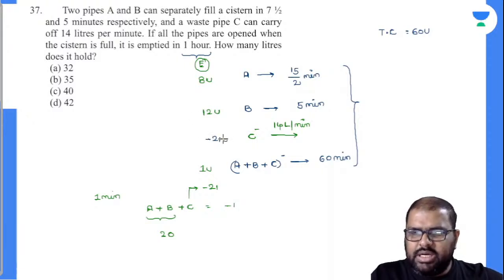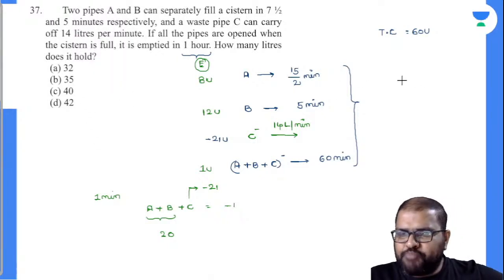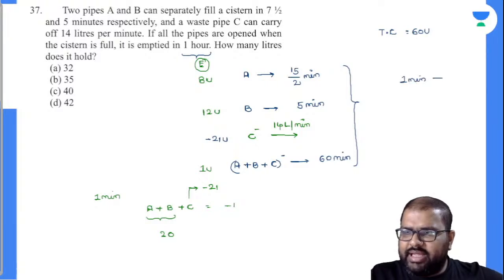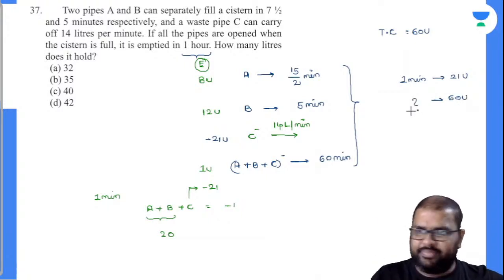What is the question asked? How many liters does it hold? So see here, 60 units of tank. So this is the point given there. In 1 minute, 21 units of tank is emptied. In how much time will 60 units of tank be emptied is the question asked? First of all, we have to find out that.